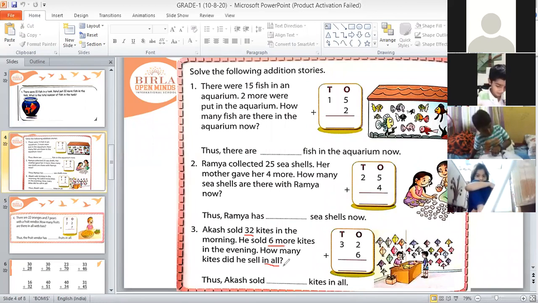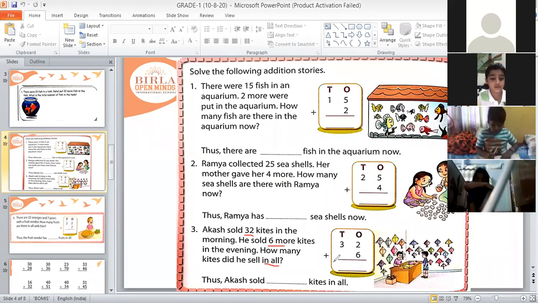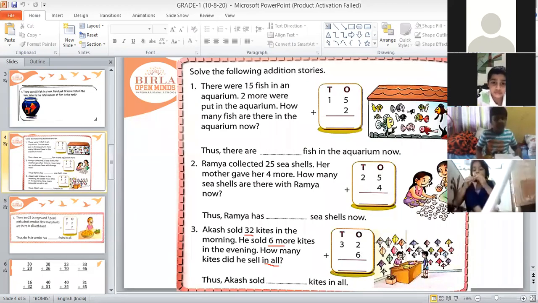And now again, see here children, the word "in all" is there. This means we have to do addition. So we will add these two numbers together. So you have to add here 32 and 6 together, right?